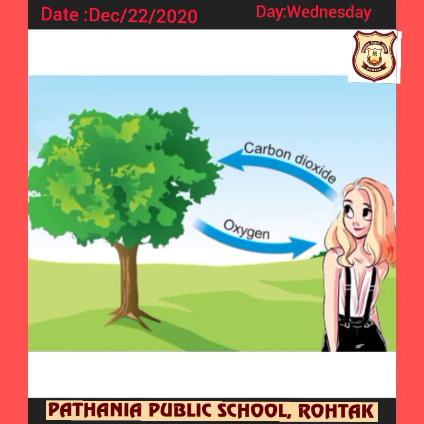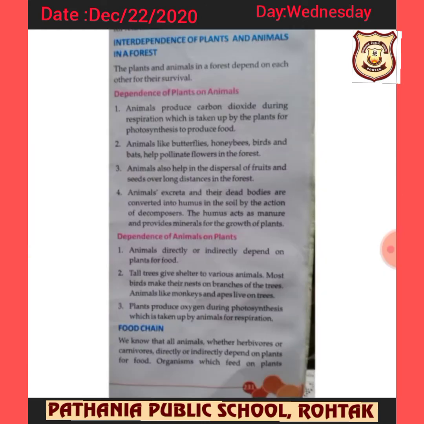We all know very well that plants give oxygen and need carbon dioxide to prepare their food. To complete photosynthesis, it needs sunlight, and it even needs carbon dioxide from humans and animals as well. So it depends upon it.